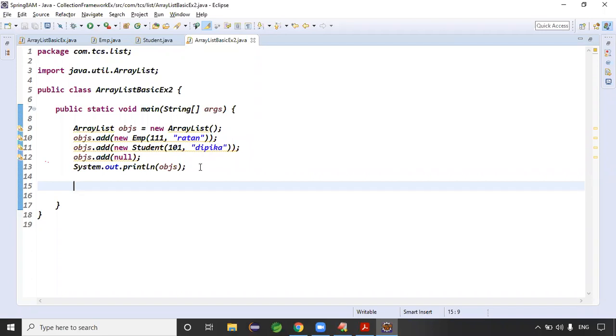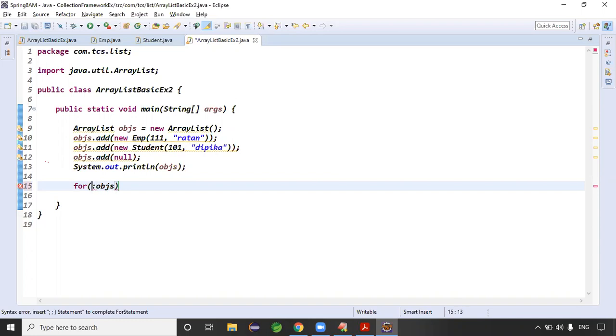That is one point. Even if you override the toString, let me take the for each loop now. The for each loop syntax has a colon, and on the right hand side I want to print the objects.